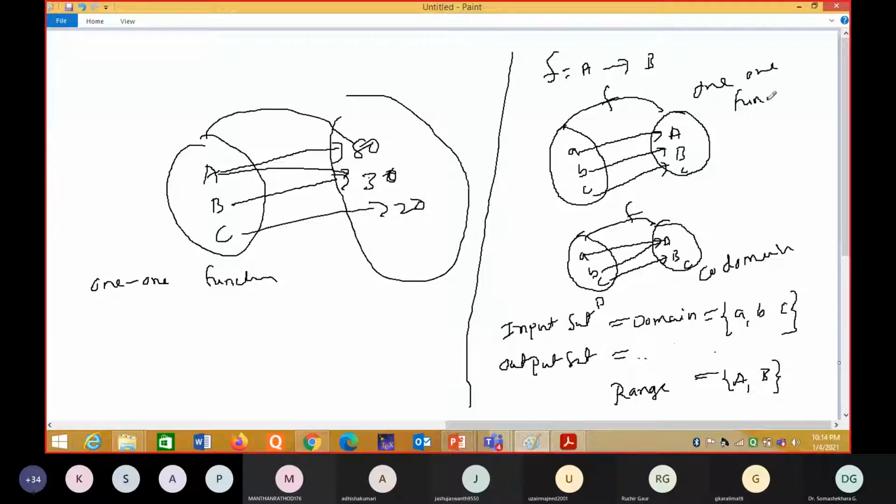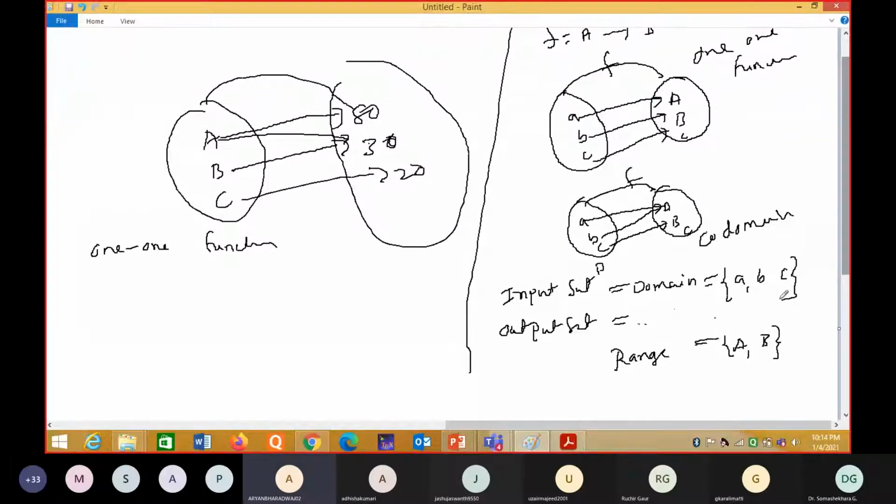What is the onto function? You tell me. When do you say the function is an onto function? Is this an onto function? What is the definition of onto function?